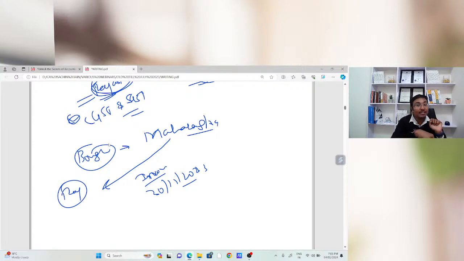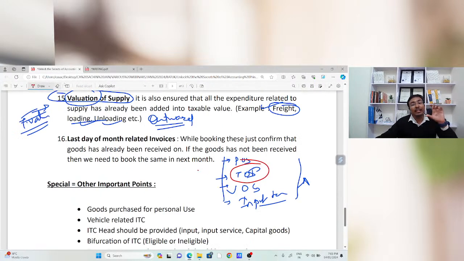And at that time if you reverse and say let me claim in December, the department will say, sir, the timeline of section 16 subsection 4 has passed, you are not eligible to claim, you need to reverse, but you are not going to claim in December month. That is the situation. This particular complete example we had already discussed, so I am not going to repeat it. So this is the importance of the entries or invoices related to the last day of the month.